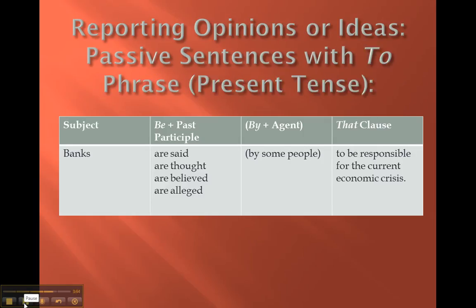Here's another way that we can say the same thing. We can say banks are said to be. I'm using to be instead of that. Banks are said to be responsible for the current economic crisis. Or banks are thought to be responsible for the current economic crisis. And here I'm using infinitive instead of the that clause. And it means the same thing.